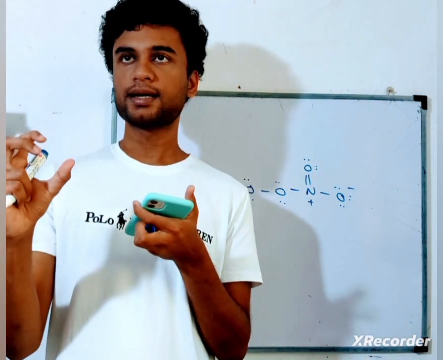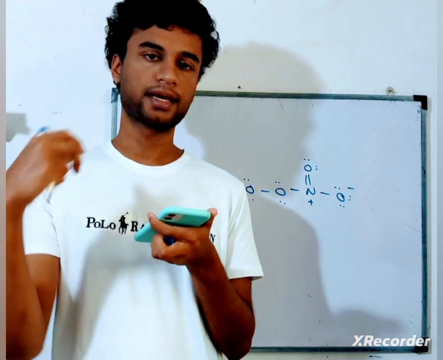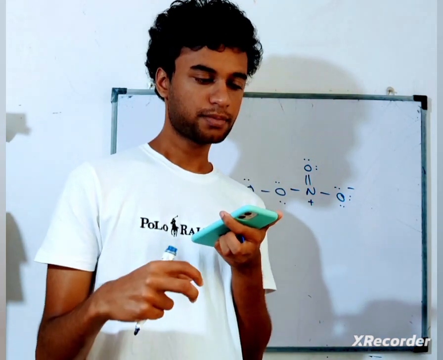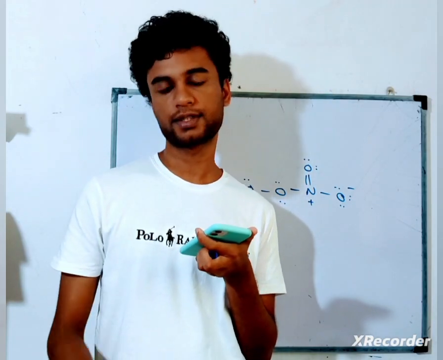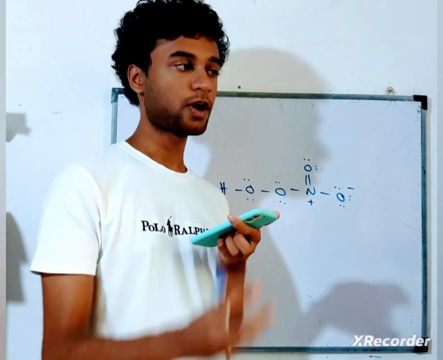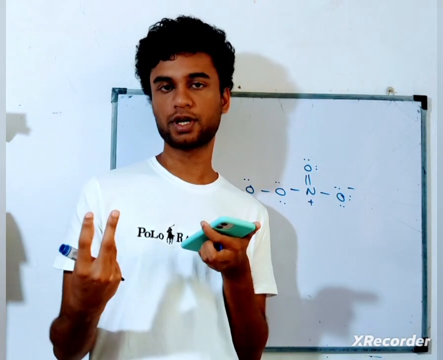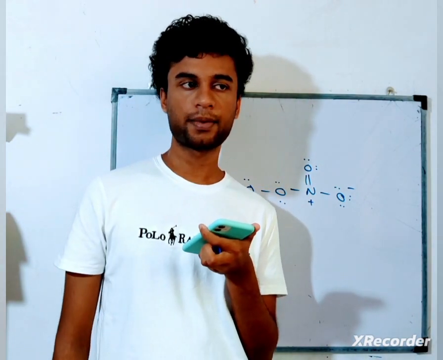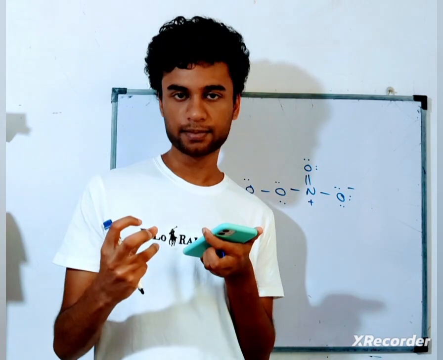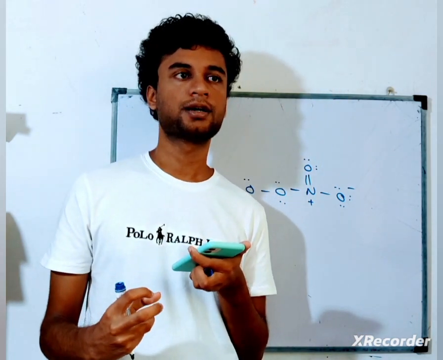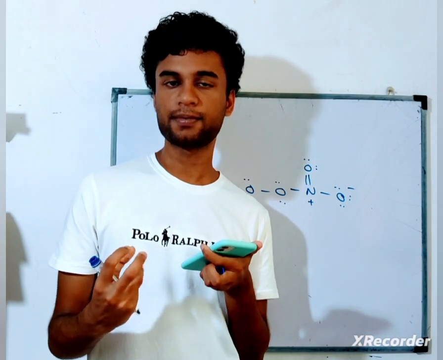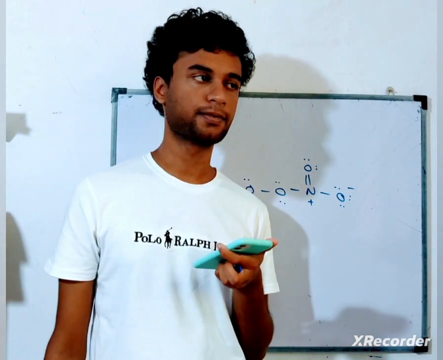But when does a molecule become unstable? The molecule becomes unstable when you have a lot of formal charges. Like when oxygen, for example, has a positive charge, it's unstable. Why? Because oxygen is an electronegative element. So when an electronegative element like oxygen gets a positive charge, it's going to be unstable, right?